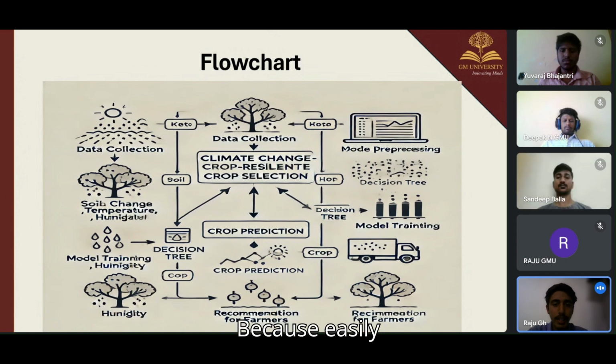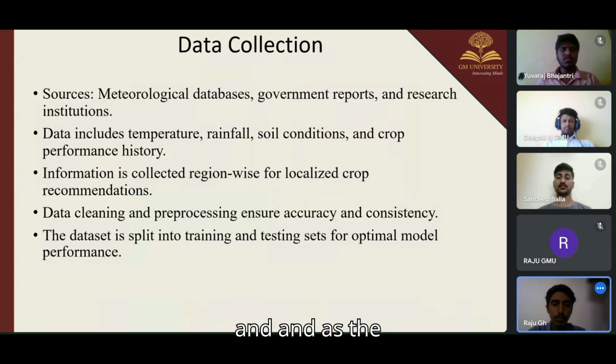The next step is to predict the best crop based on the current conditions. The model predicts the most suitable crop. And next we move on to the recommendation to farmers, which provides suggestions for optimal growth. And these are the steps of the flowchart.